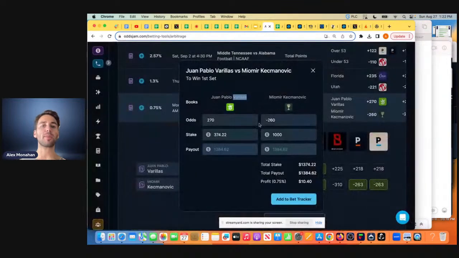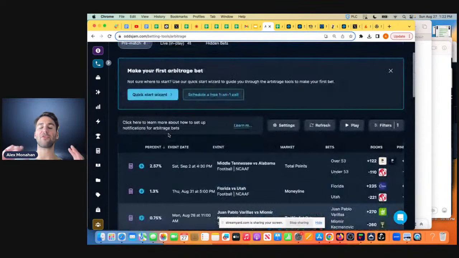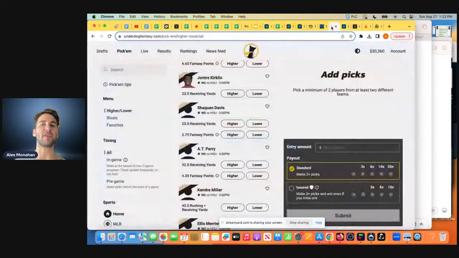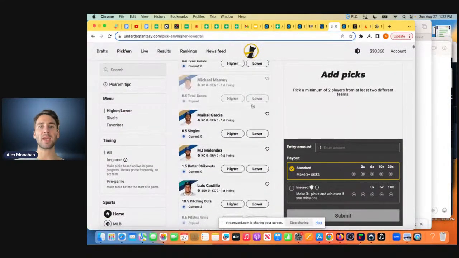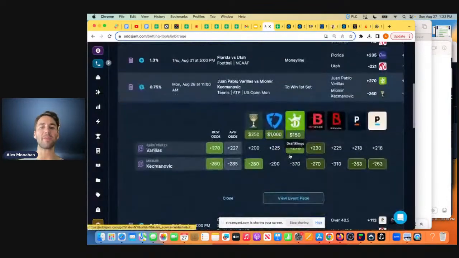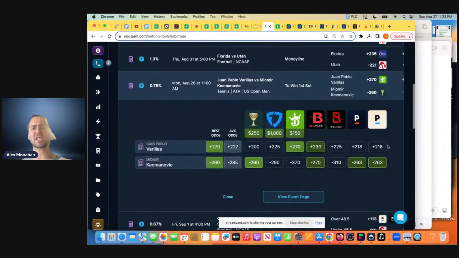But essentially, arbitrage betting is a way to make risk-free returns sports betting. And I know it sounds crazy. It sounds a little too good to be true, but I'm going to explain to you why it's possible, why it's not too good to be true, and how you can implement this strategy to make some good profit sports betting.